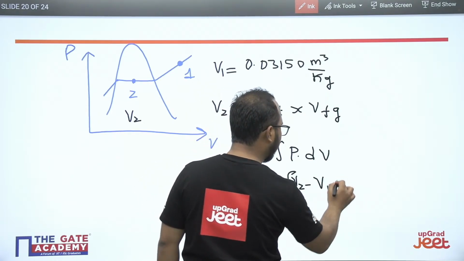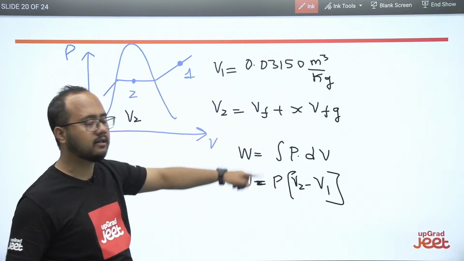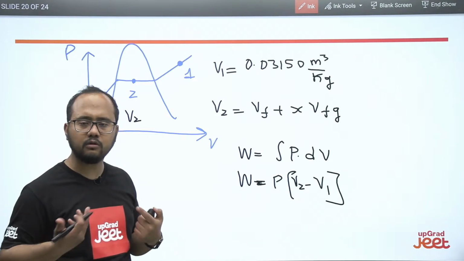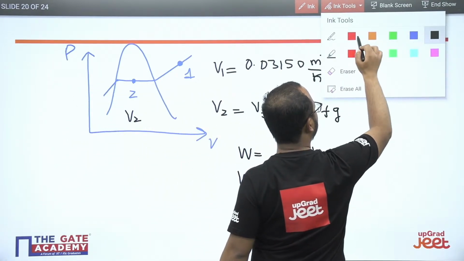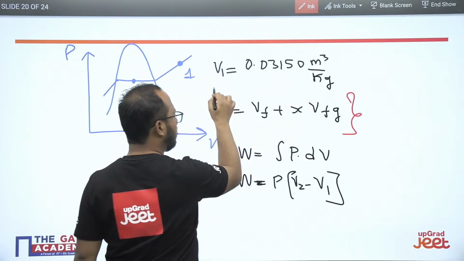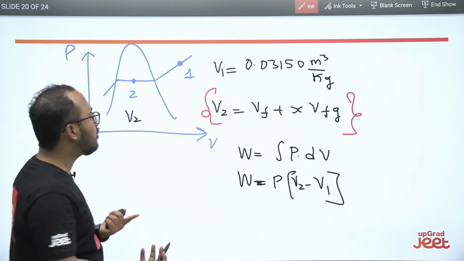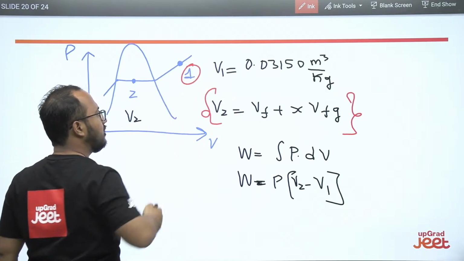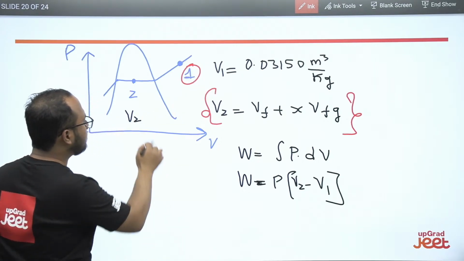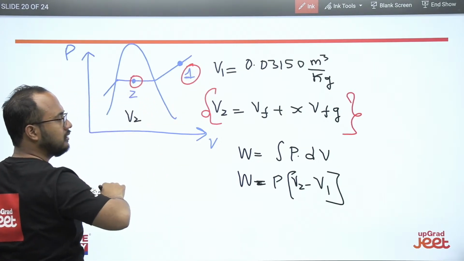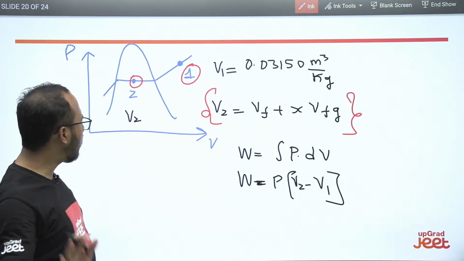But for calculating V2, we should know this particular formula, and this formula is related to the properties of pure substance concept. For solving such types of questions, you should know these relations and be able to draw the diagram. Then only you will understand the condition. State 1 is superheated condition. After some process, it is under wet condition, that is, within the dome only, right? I hope it is clear to everybody.